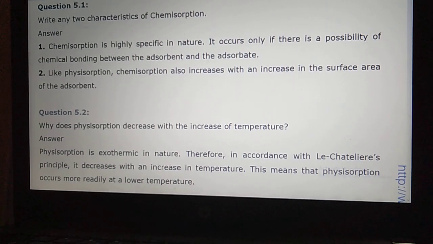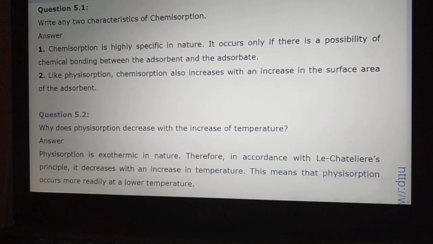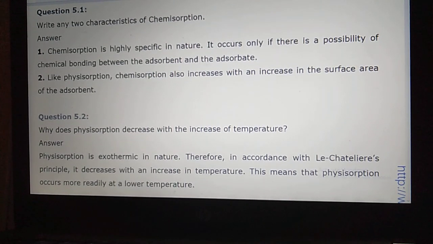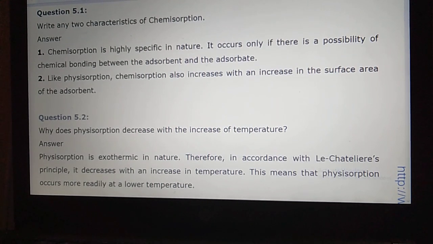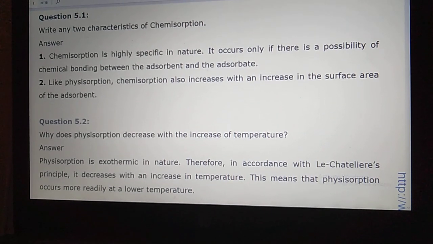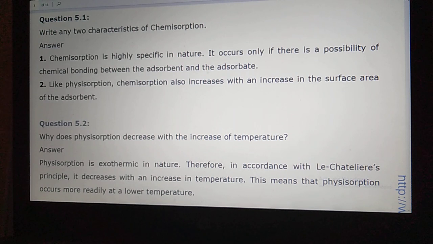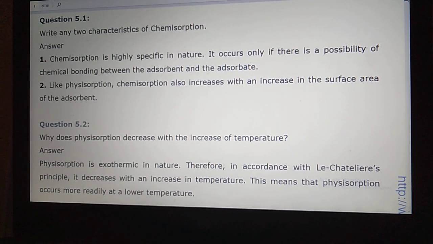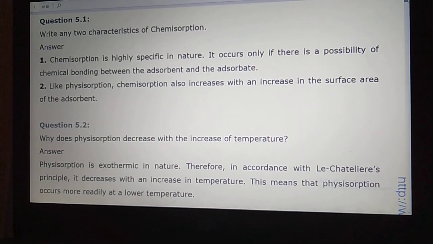Okay. So dear student, they are talking about chemical adsorption, and you know very well that chemical adsorption is formed when there is a force of attraction between adsorbent and adsorbate, which is a chemical bond. What are the chemical bonds, student? That can be a covalent bond or ionic bond or any other bond. So they are asking, write any two characteristics of chemical adsorption.